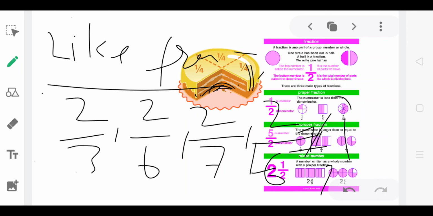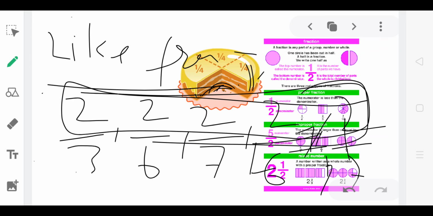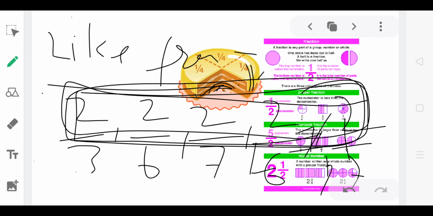2 by 16, 2 by 17, then these all the numerators are the same. Okay, then this fraction is called like fraction when the numerators are equal to each other.